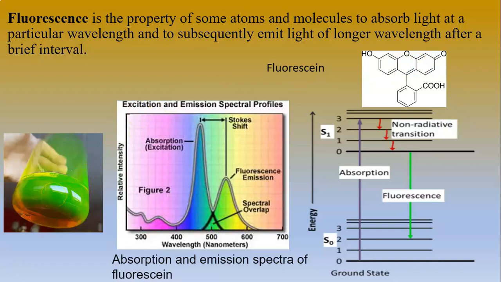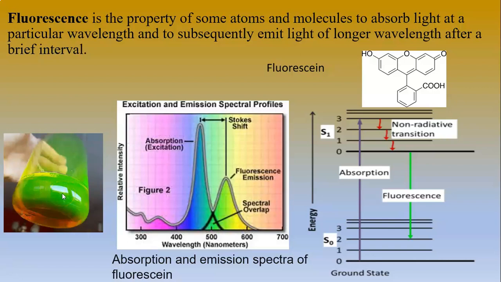We can see two different colors, a green color and a yellow color. Yellow is the color of the transmitted light and green is the color of the emitted light. Let us examine the origin of these two colors in detail.